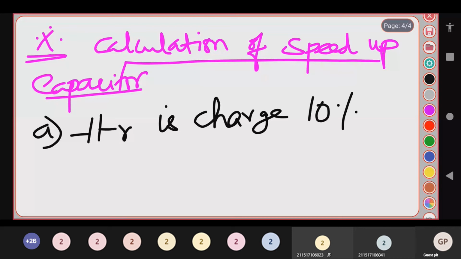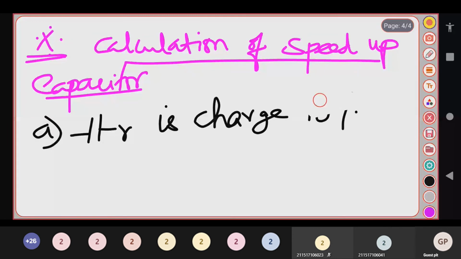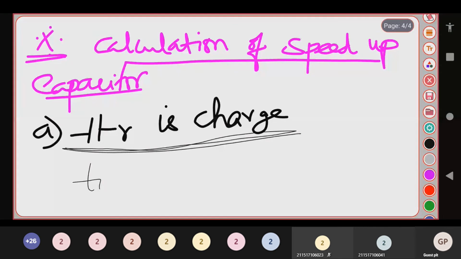Or else I will make it very simple. What is the charging time of a capacitor? I can give the notation as T on. The charging time is nothing but T on, where T on is equal to 0.1 RC. Very important 1 mark question. Your charging time of a capacitor formula is 0.1 RC.